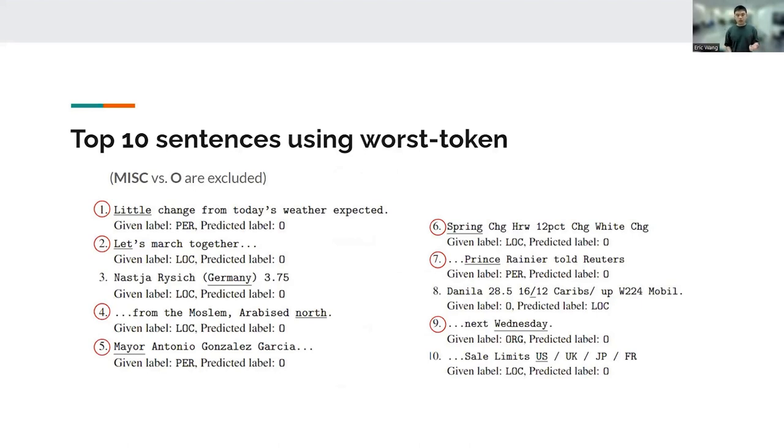here we list the top 10 sentences, which are the 10 sentences with the lowest sentence score. Note that miscellaneous versus other entities are excluded because they can sometimes be a bit arbitrary and hard to differentiate. Note that 7 of the 10 sentences circled in red contain actual label issues, and we're able to use the model predicted probability to assign a correct label to the mislabel.